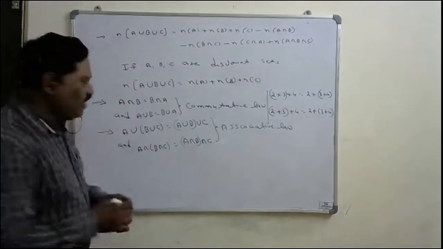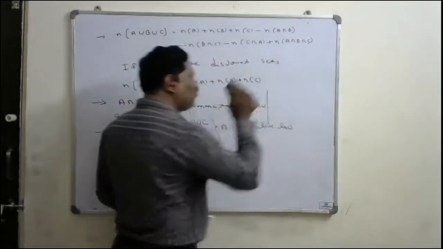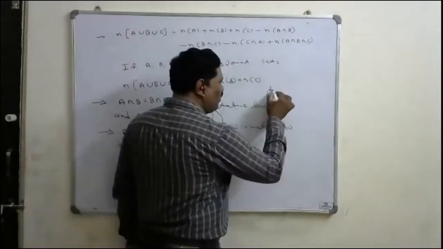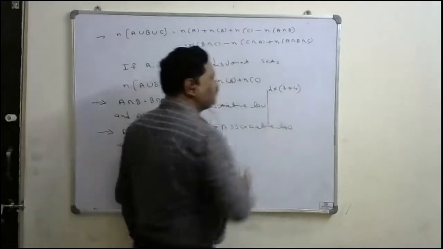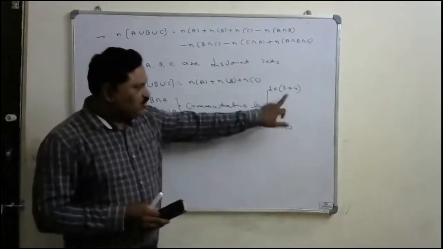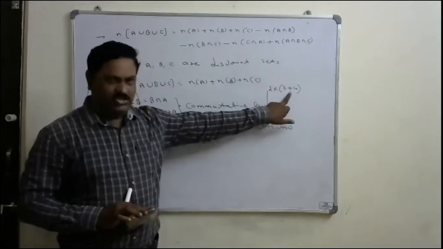Similarly, we have one more law which is called the distributive law. Suppose, for example, I want to calculate 2 into 3 plus 4. Just observe that outside there is a multiplication, inside there is a summation.